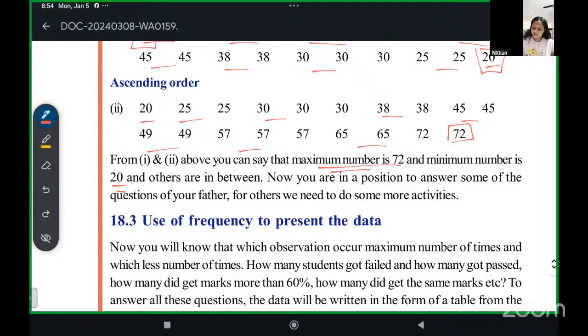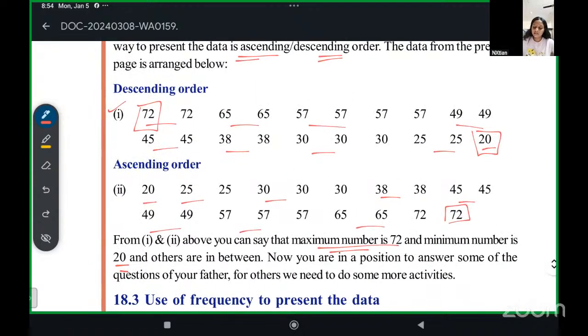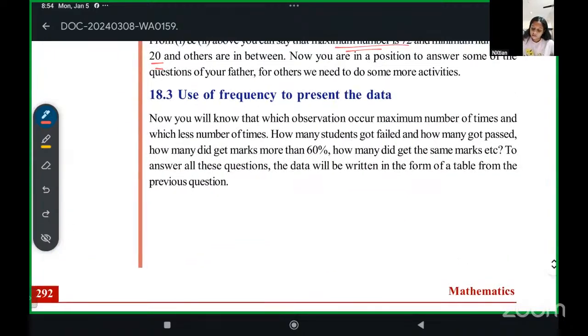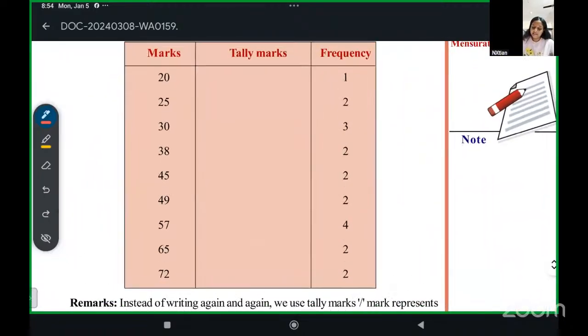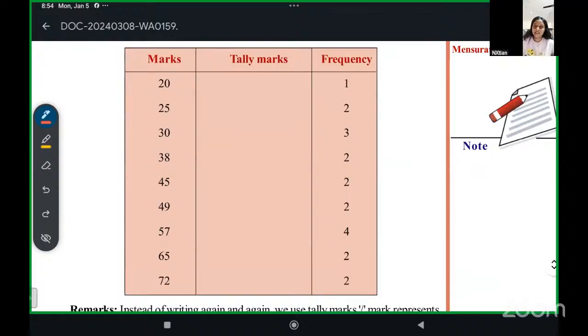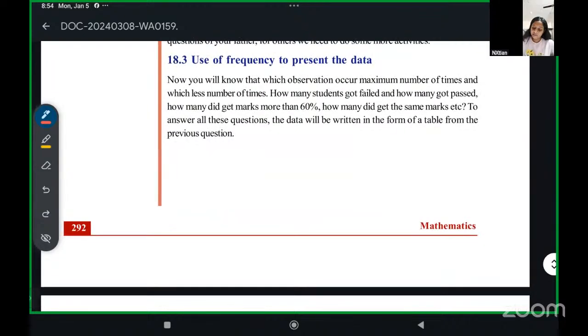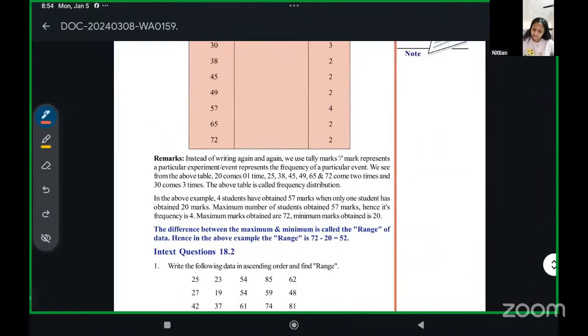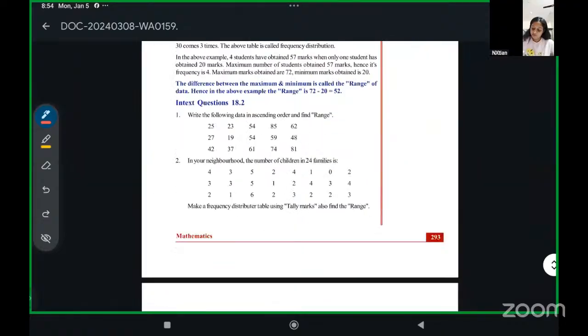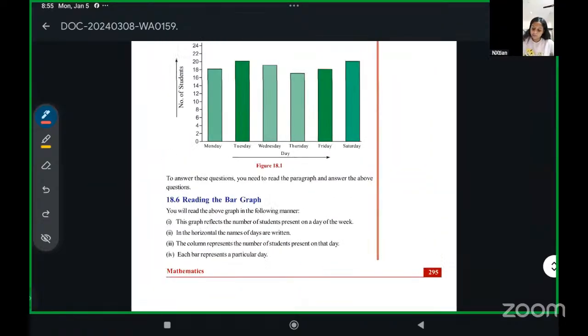Now you are in a position to answer some of the questions that are asked. For example, what is the maximum value? 72. What's the minimum? 20. Like that. Usually we use frequency to present the data, which I will explain to you in more detail tomorrow.